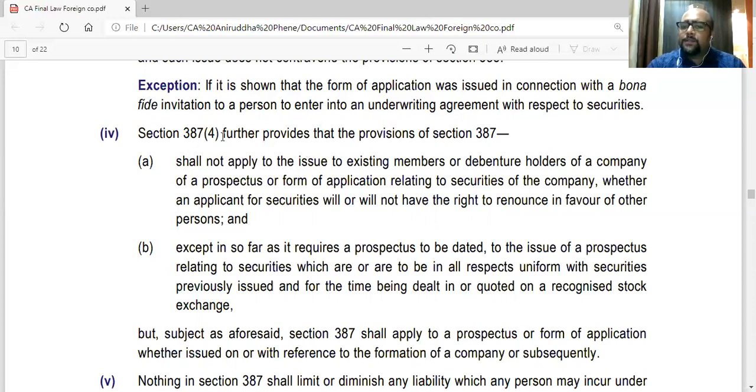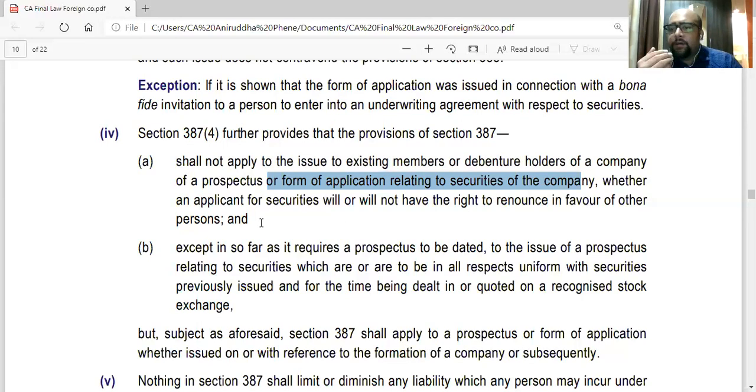So 387 subsection 4 provides that the provisions of section 387 shall not apply to an issue to existing members or debenture holders of a company, of a prospectus or form of application relating to securities of the company, whether an applicant for securities will or will not have the right to renounce in favor of other persons.